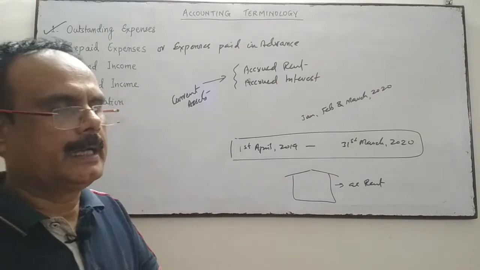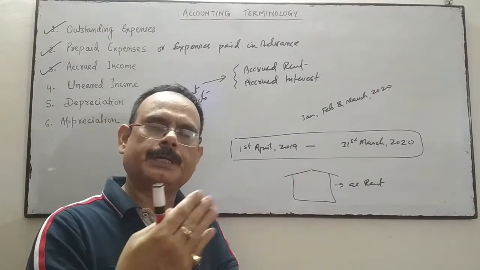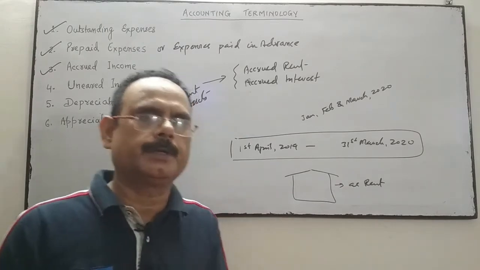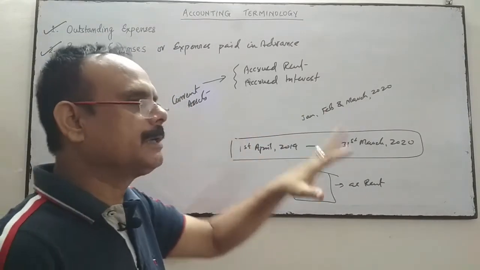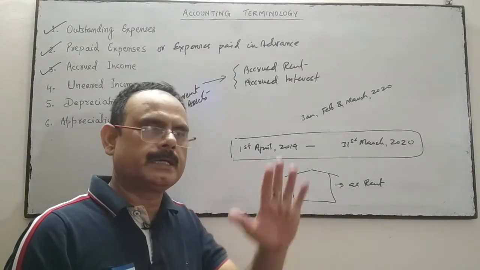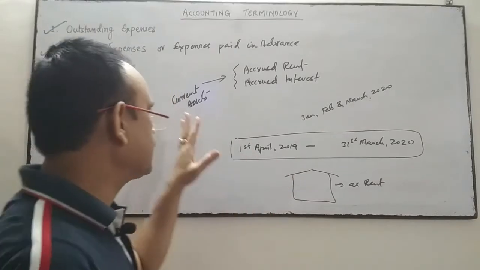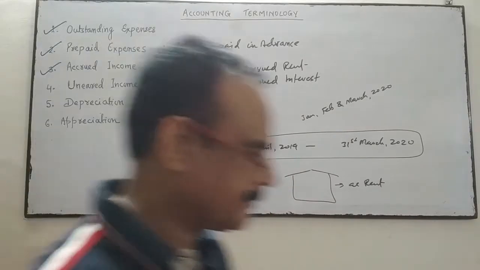And the same will be the liability. If the business is going to pay the amount in the near future, then that becomes a liability. So here the rent is earned, but the amount is not yet received. This amount will be received by the business in the near future, within 12 months. That's why it comes under current assets.